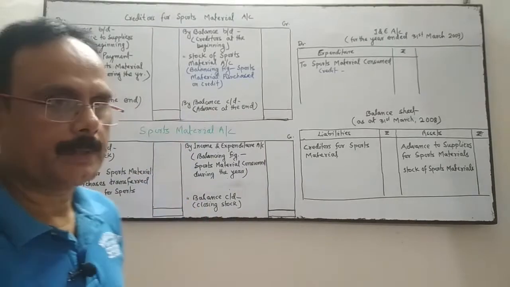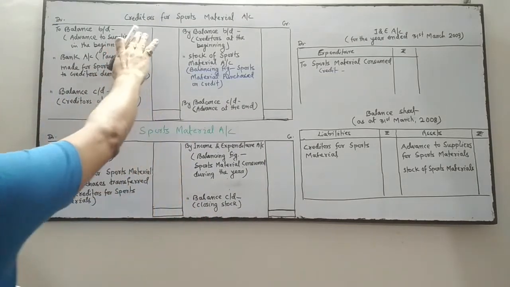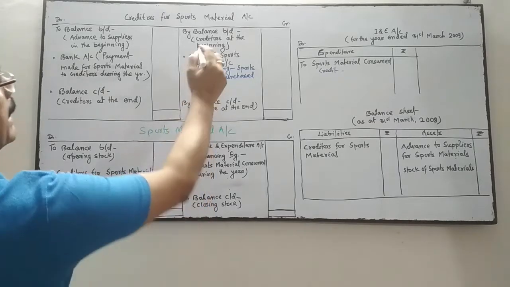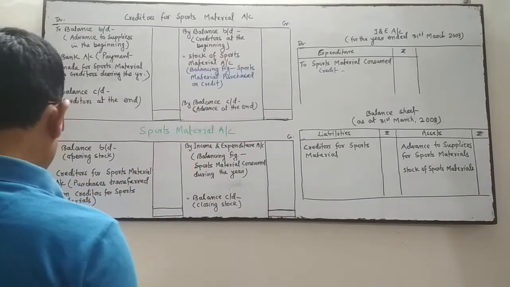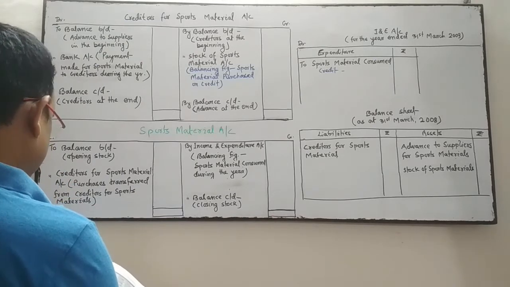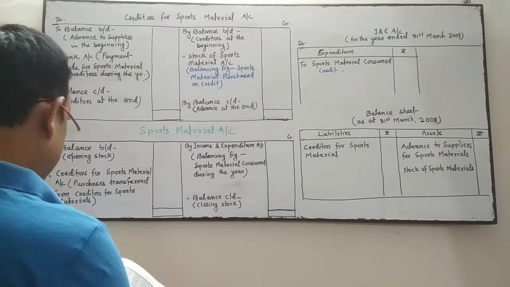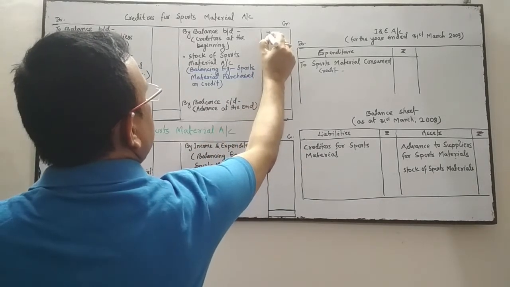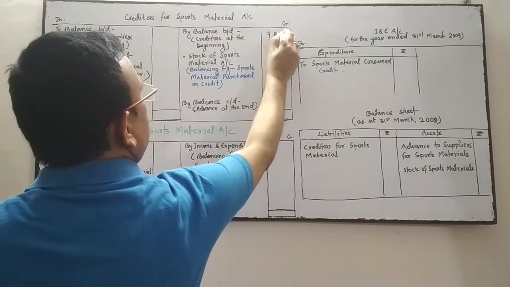Now I am going to solve this problem. You have to draw the format of creditors for sports material, debit and credit. The creditors for sports material at the beginning, the information given for year 2008, that is the opening creditors for sports material, is 7,800.